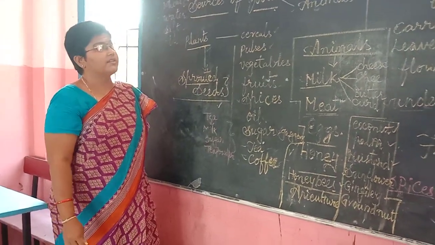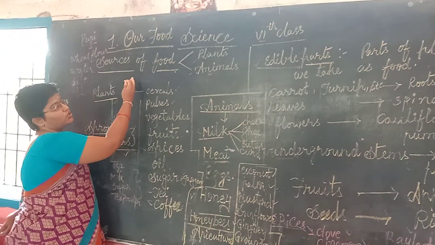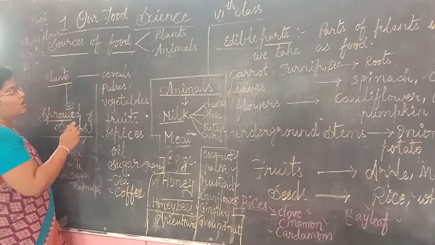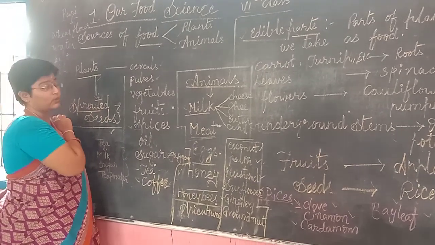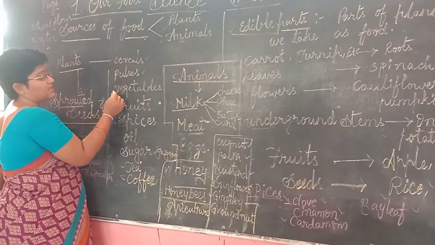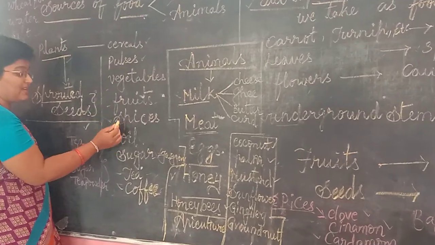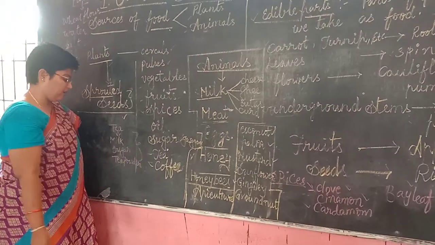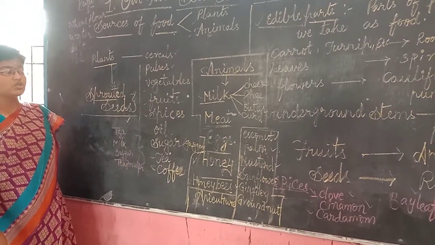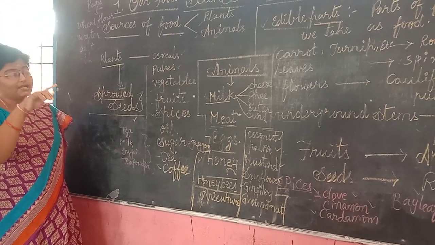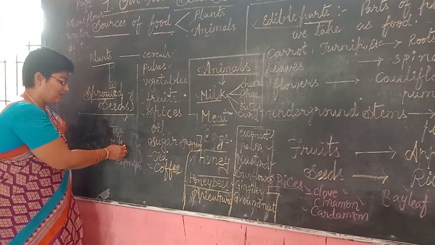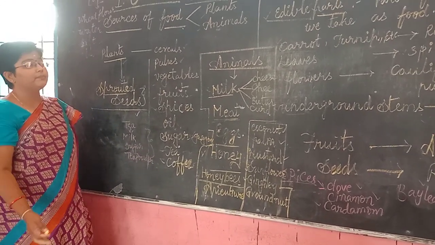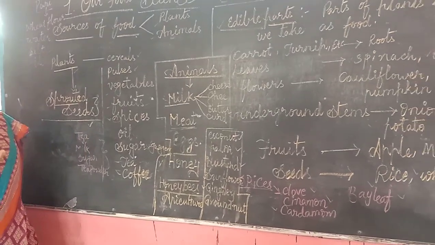So is it clear, children? We have discussed the sources of food which are obtained from plants as well as animals. What do plants give us? Let us revise once again. Cereals, pulses, vegetables, fruits, spices, oil, sugar, jaggery, tea and coffee. So the different items prepared using ingredients are tea, milk, sugar and tea powder.